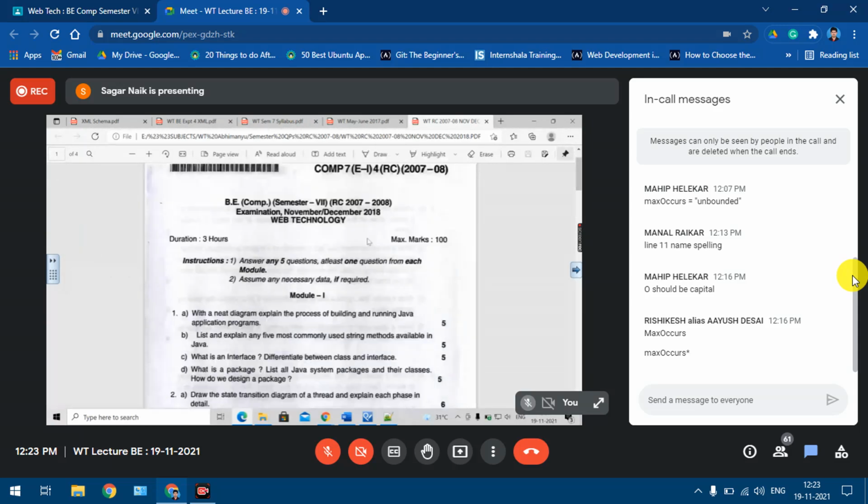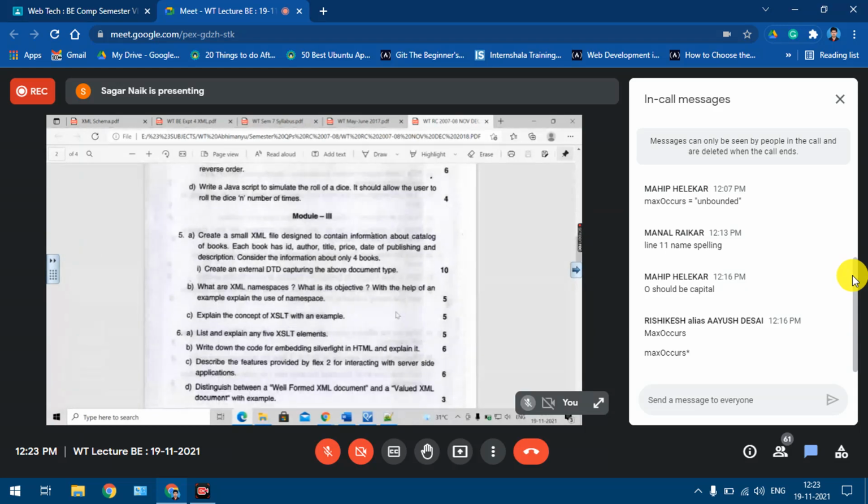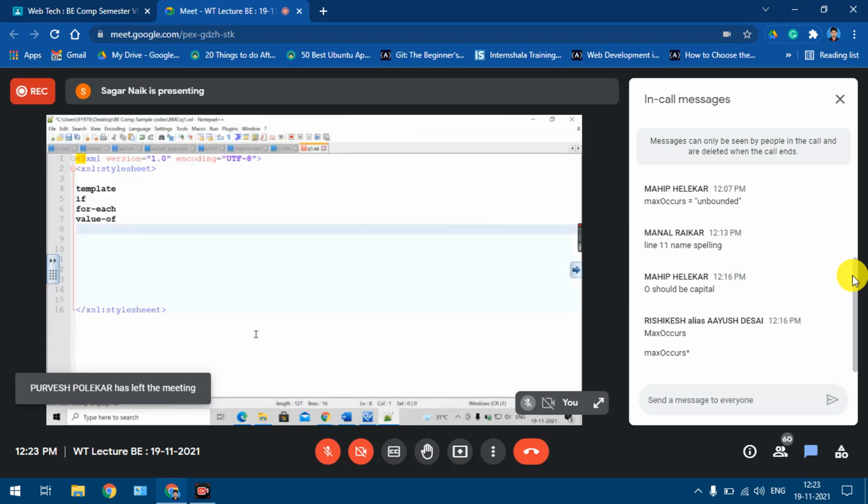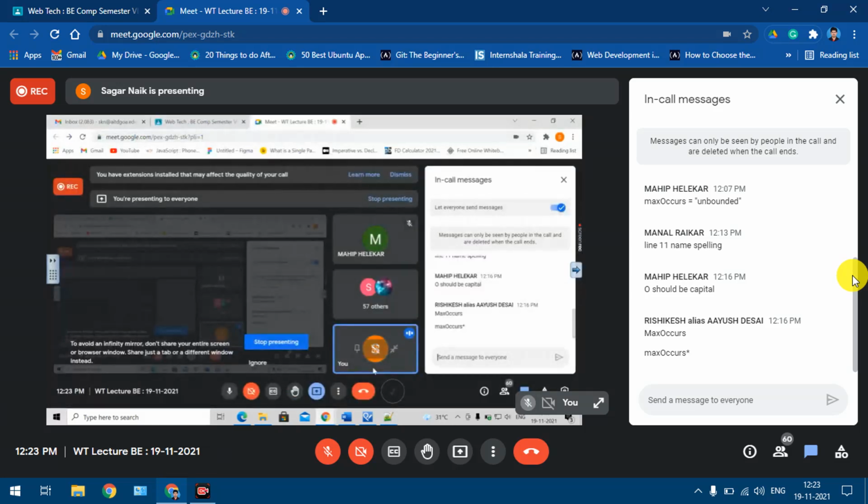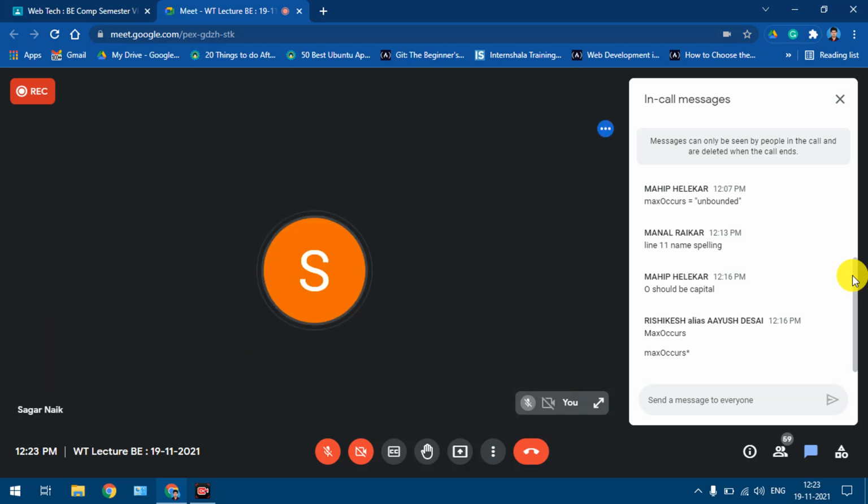So this was about XML. Please practice these things. By this weekend, please see that you are thorough with DTD and at least the schema concept. And the transformation XSLT you can keep for next week, for practicing. Fine. If you are practicing, it is going to help you only.